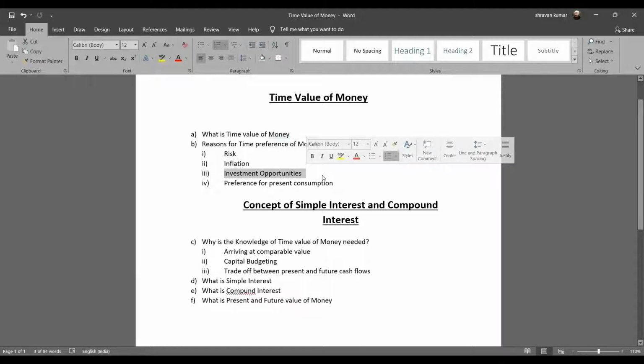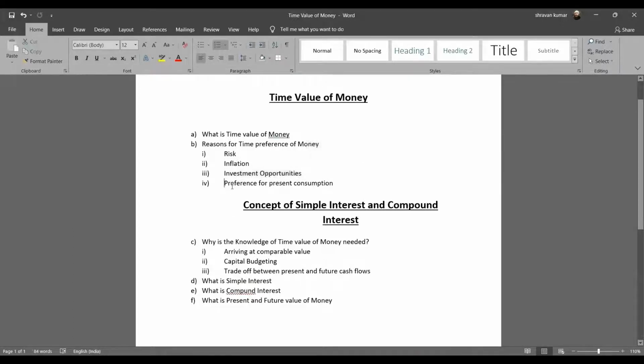So what is an investment opportunity? Say, for example, you are a person who is fascinated with stock markets, and you want to buy a share with the amount I give you today. You're not sure what the price of that particular stock would be 1 year down the line, and hence you would say, hey, give me 100 rupees today. It's well within my budget, and I would rather take 100 rupees from you today instead of going 1 year down the line and then buying the stock at a much higher price. And I'm not sure whether that would be within my budget. That would be one of the reasons you could tell me to give you 100 rupees today instead of deferring it.